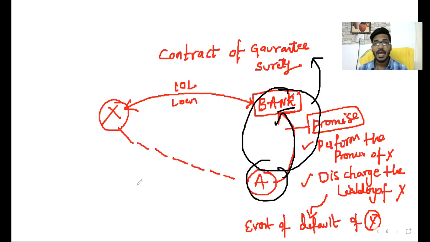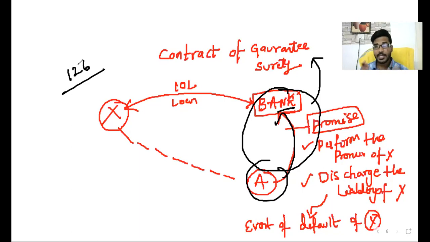This is the definition as per Section 126 of the Indian Contract Act. This is called a contract of guarantee or contract of surety according to Section 126.